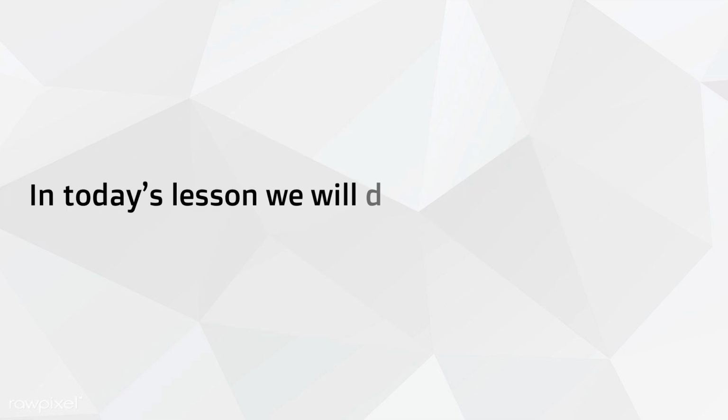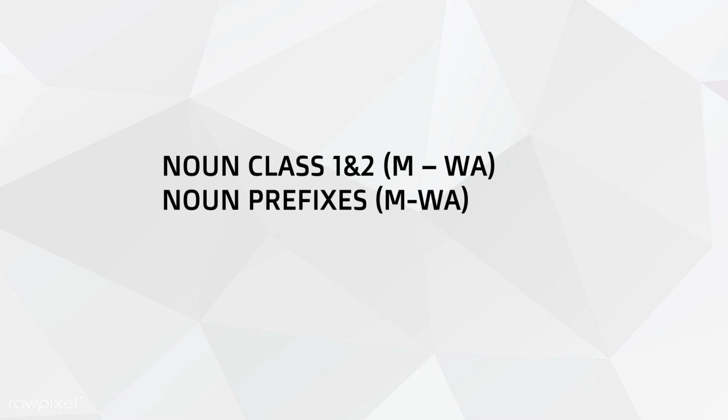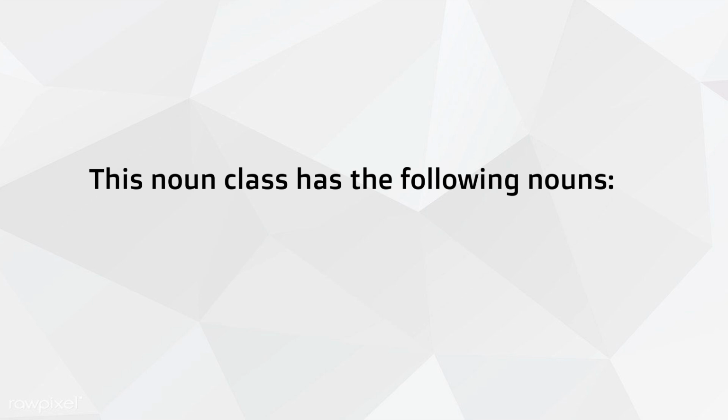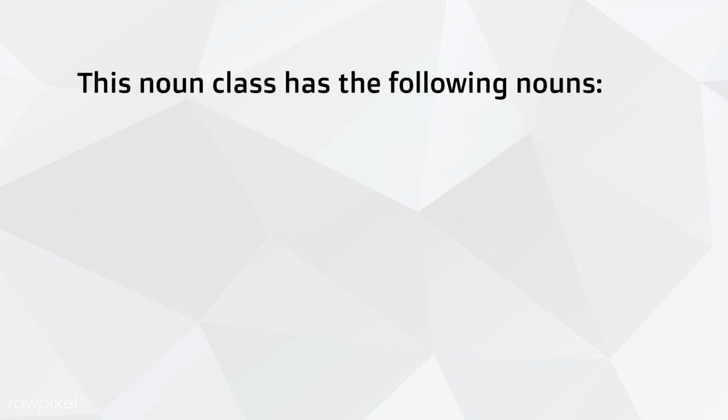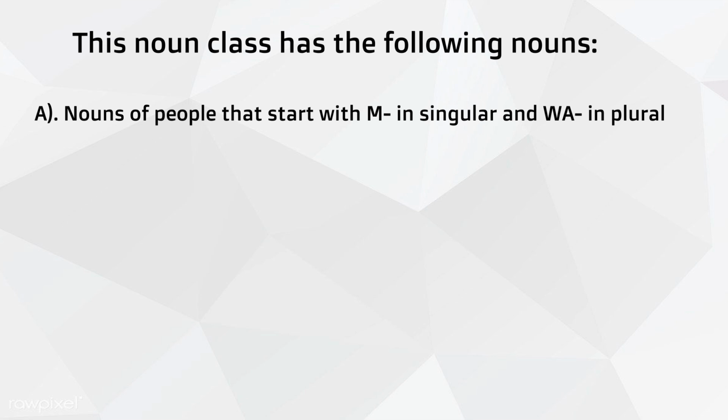In today's lesson, we will discuss noun class 1 and class 2. So for noun class 1 and 2, the noun prefixes are m and wa. This noun class has the following nouns. The first group is nouns of people that start with m in singular and wa in plural. The second group is other nouns of people.